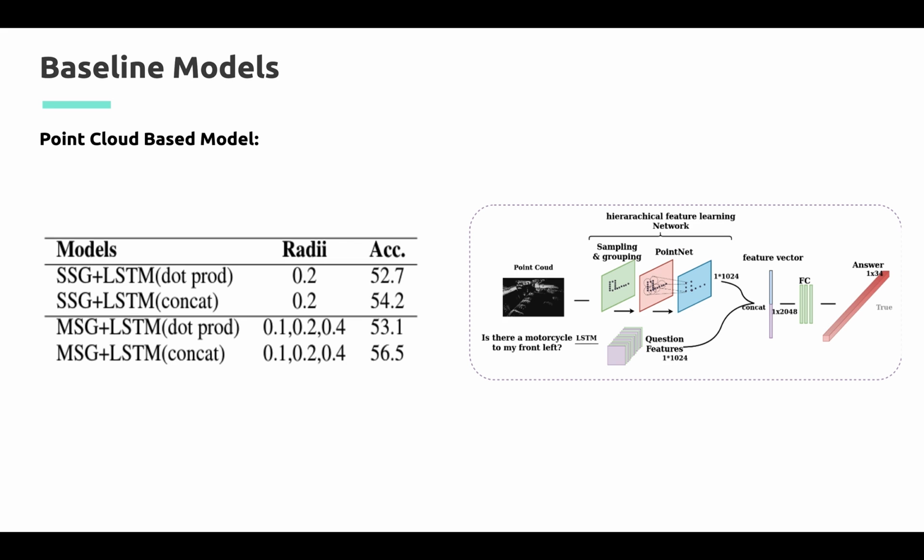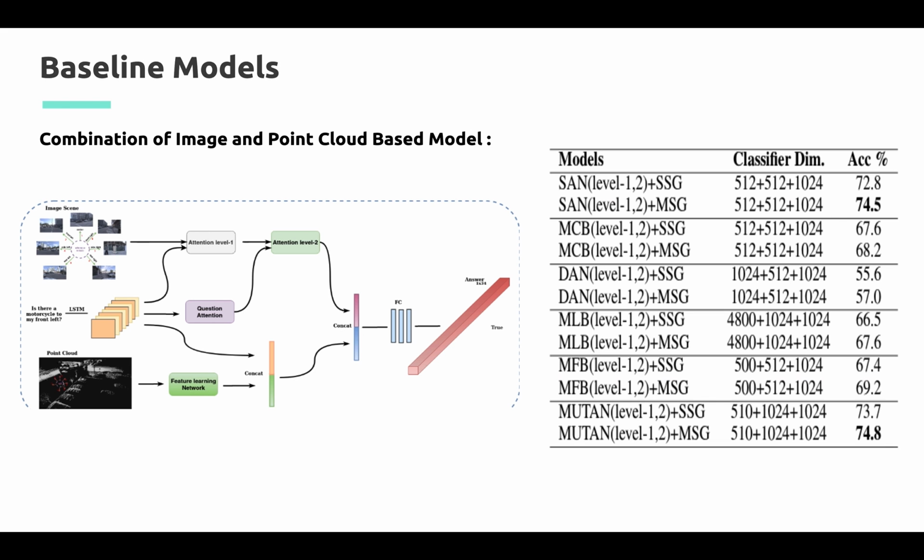Just like CNN for images, PointNet++ is used for the LiDAR-only model. We have used both single scale and multi-scale grouping for learning the feature vector. As we can infer from the table, we got a max accuracy of around 56.5% with only the LiDAR modality. In the combination model, we take advantage of both image and LiDAR based models for answering queries. We got a max accuracy of around 74.8 with the combined model.